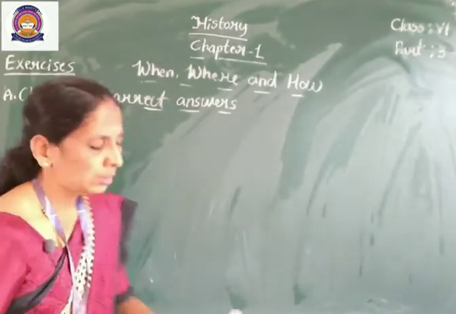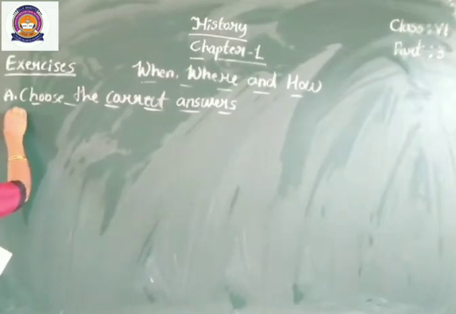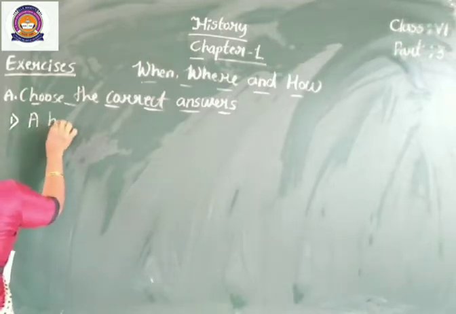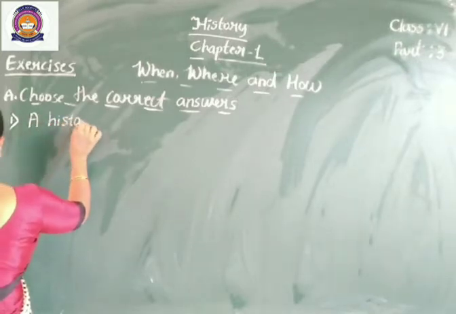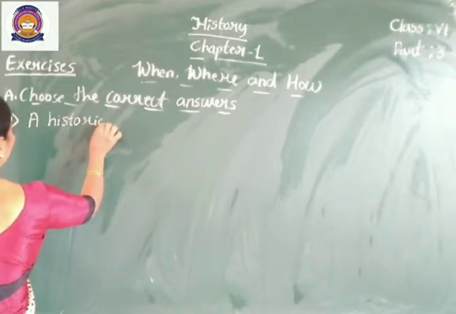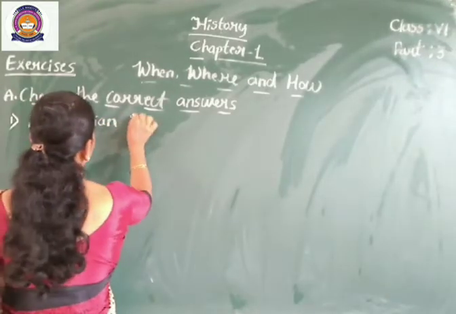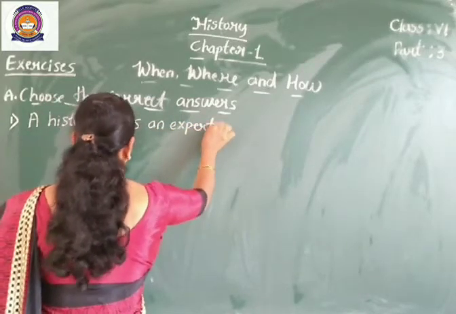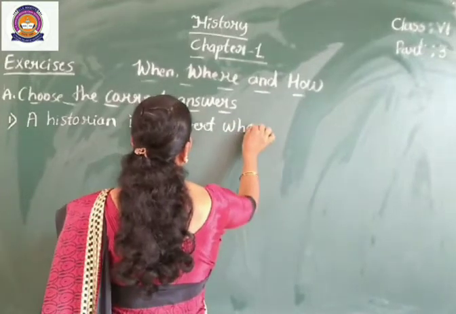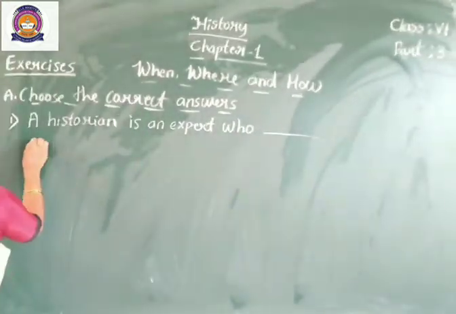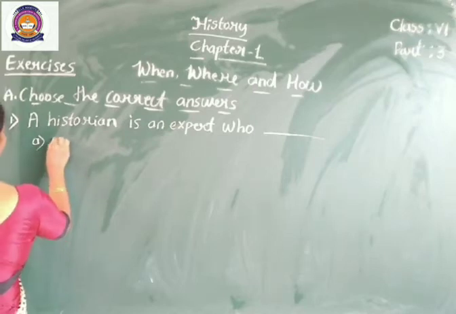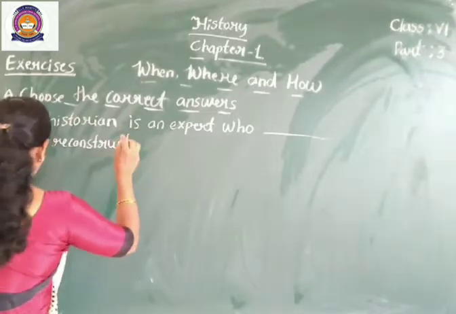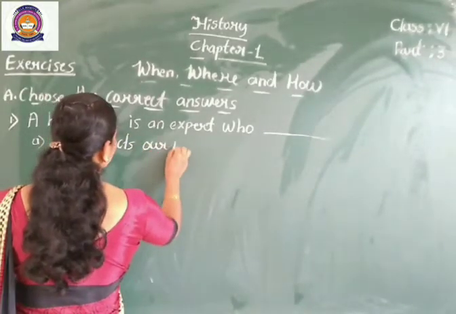See here, I am writing the questions on the board. Question number 1: A historian is an expert who dash. Option A, reconstructs our past.